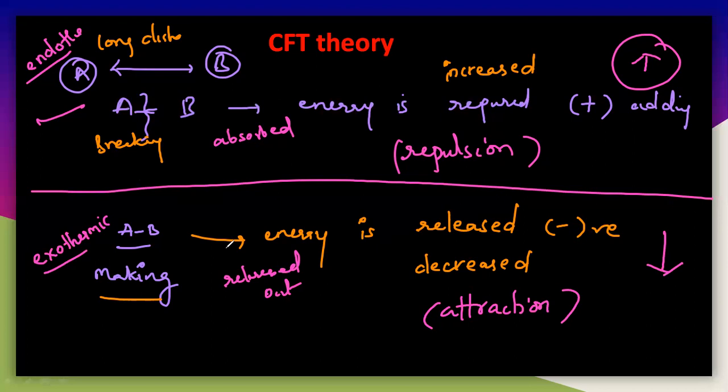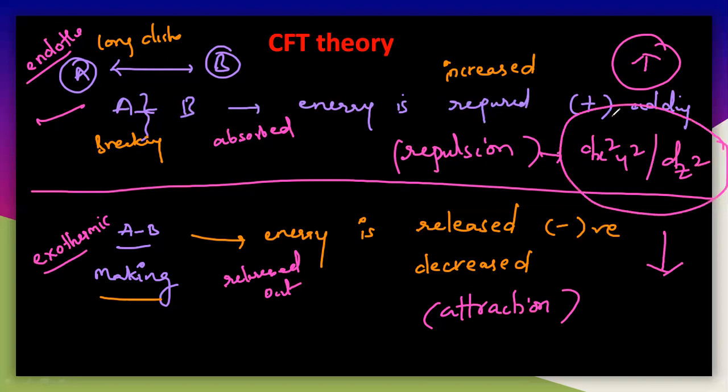So you will get the energy completely decreases here. Now in the same case, in case of the octahedral complexes, the repulsion is there with the dx square y square and dz square orbitals. So they will undergo repulsion with the electrons of the ligand here. These are the metal orbitals, and the electrons present in these particular orbitals are repulsive with the electrons of the ligand. So the energy of the system will increase here.